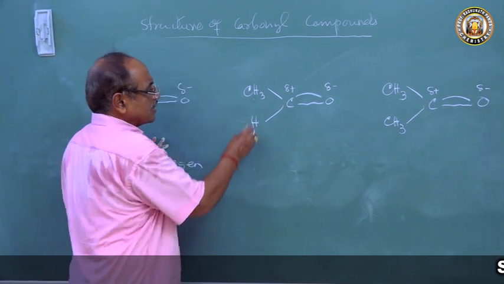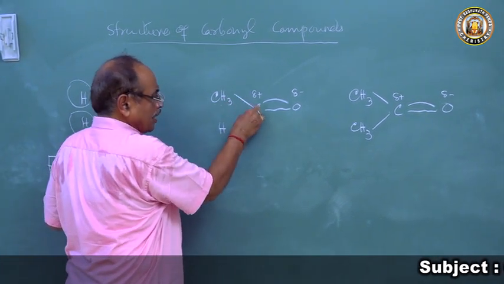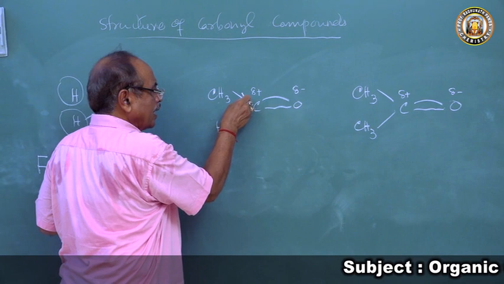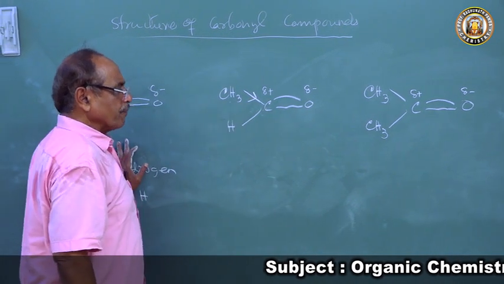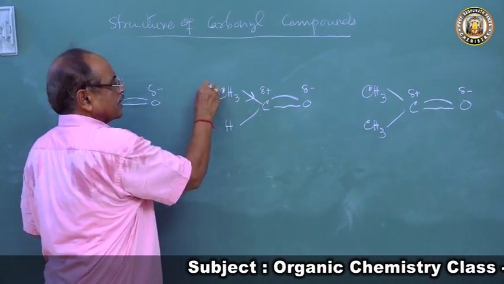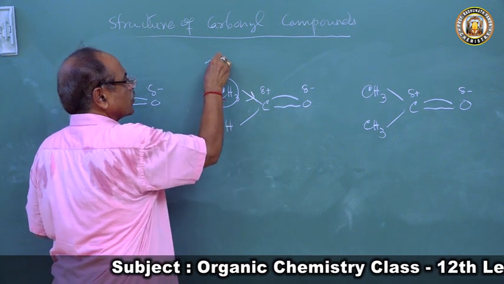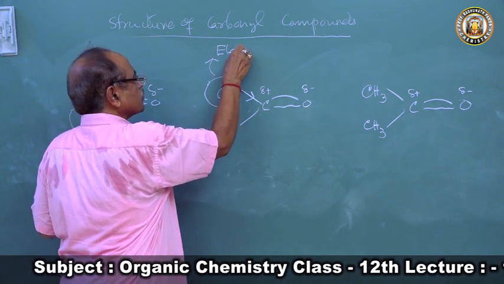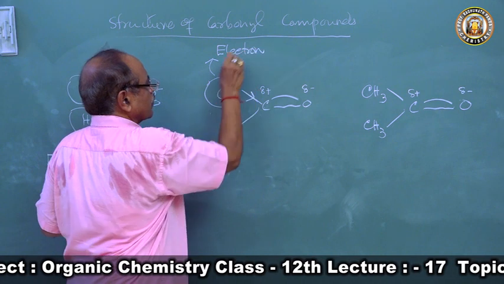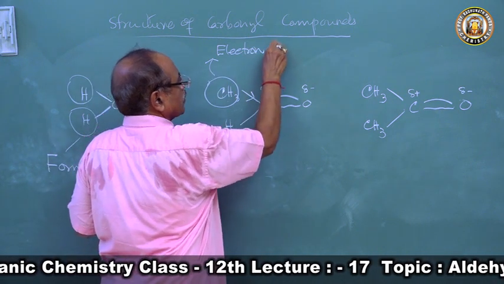Now in acetaldehyde, the carbonyl carbon is bonded to a methyl group covalently, and this methyl group is an electron releasing group. We have read this in inductive effect.